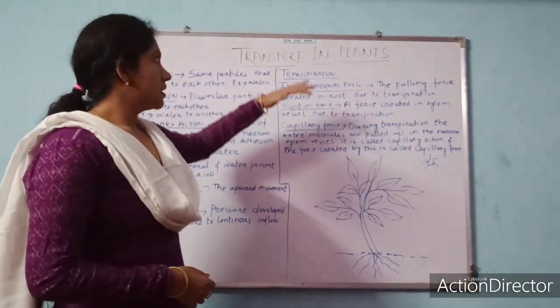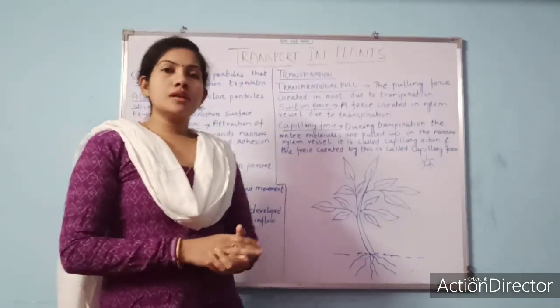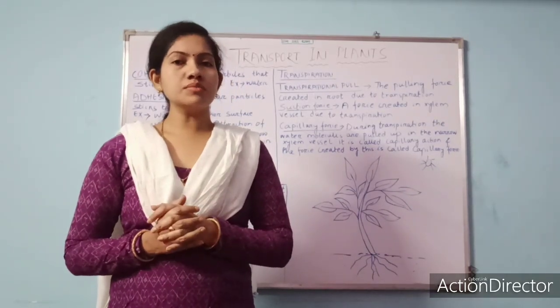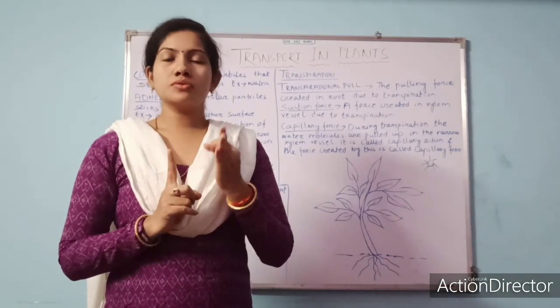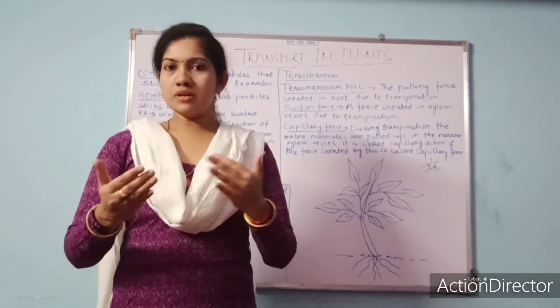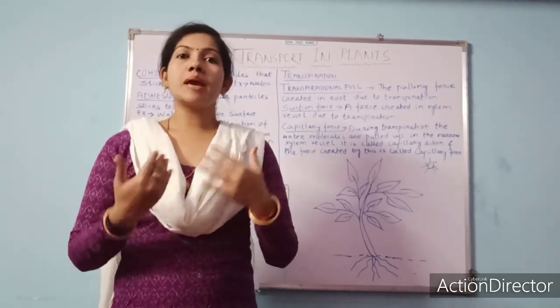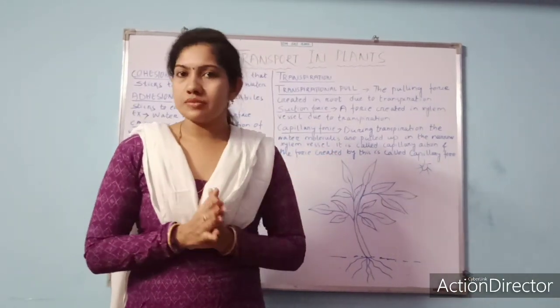Our topic is transport in plants, part 3. In our last class we discussed some important terms: osmosis, diffusion and active transport. These are three important terms, so go through them properly. Most of you have doubts about capillary action, so today I will tell you what capillary action is.